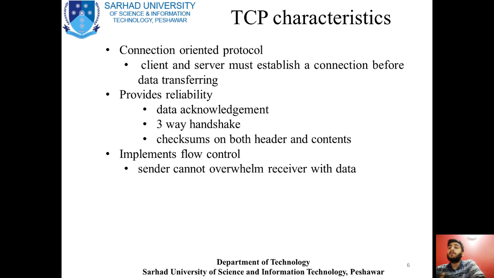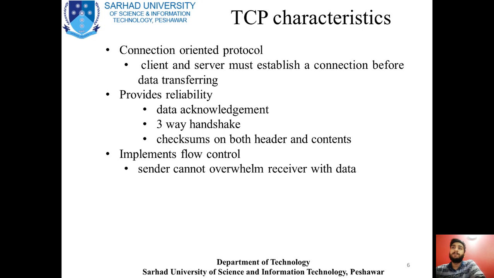So the sender cannot be bursting the data on the receiver. That is what is meant by flow control. So there should be an entity or a body that is controlling the flow of the data. That is why TCP plays a vital role in this model.